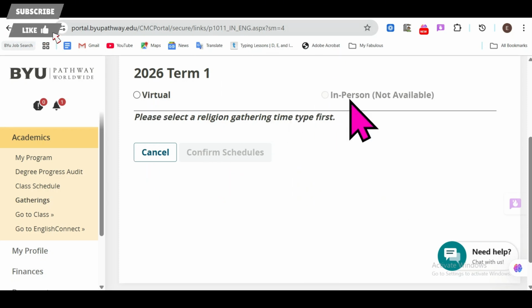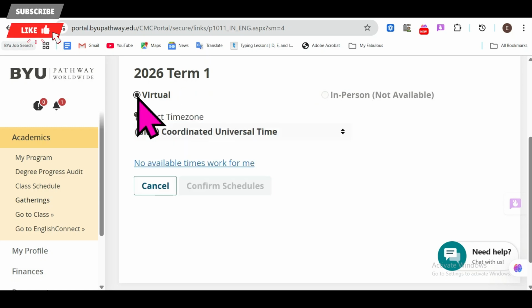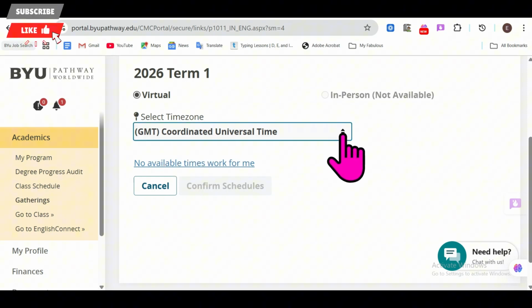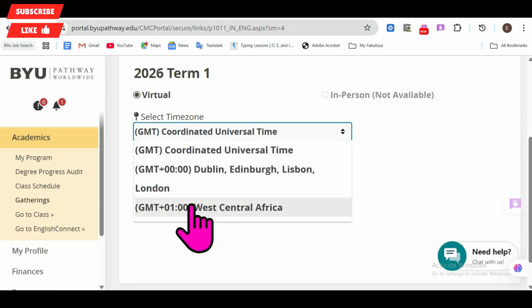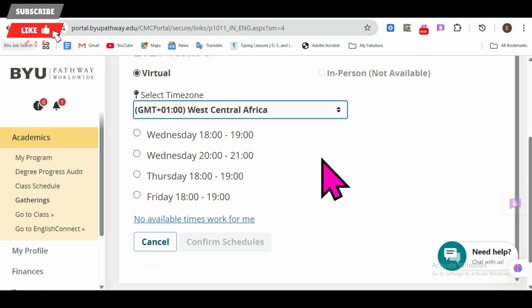If we click on in-person, it may not be available. So let me try in-person. If it's not working, it's not available. So let's try virtual. And then we'll select the time zone, which is GMT +1, West Africa. Then let me look at the time.